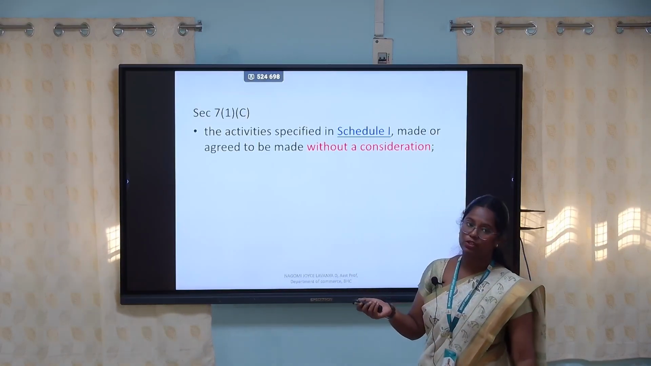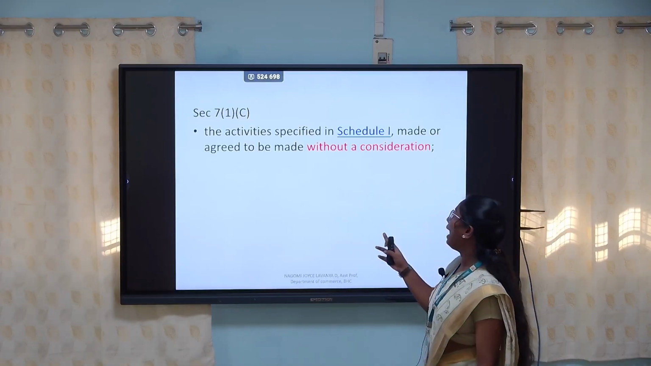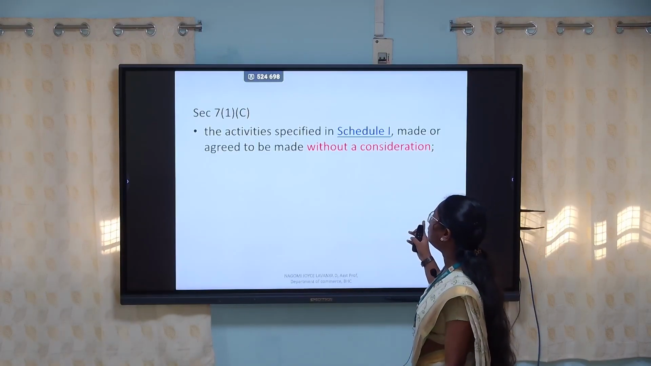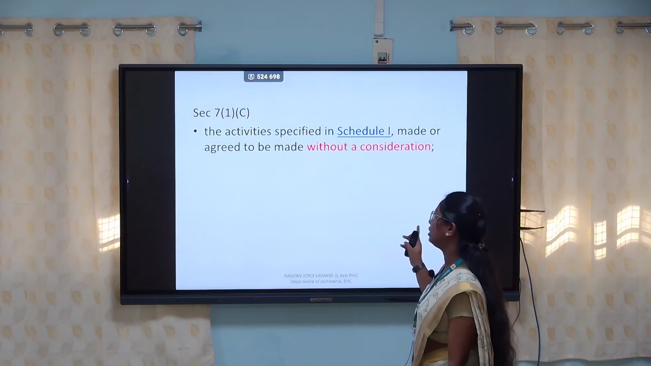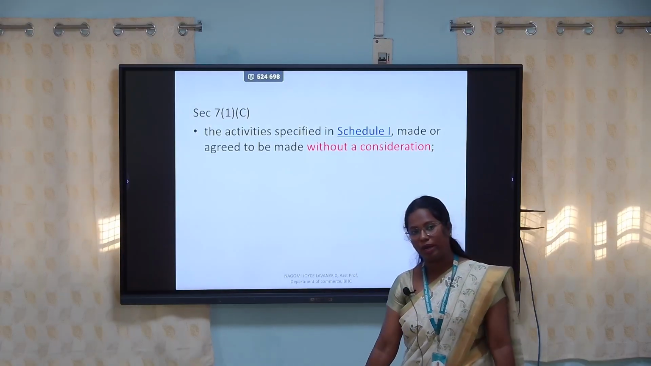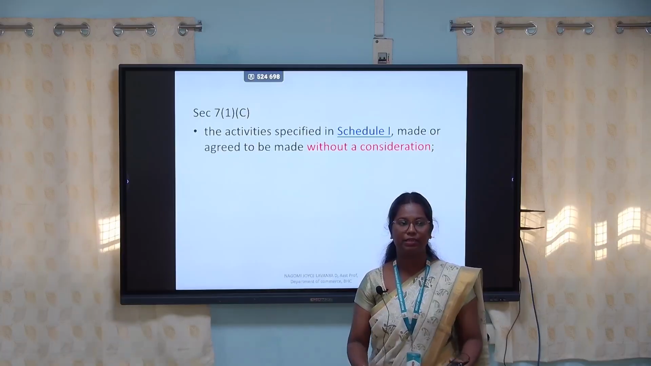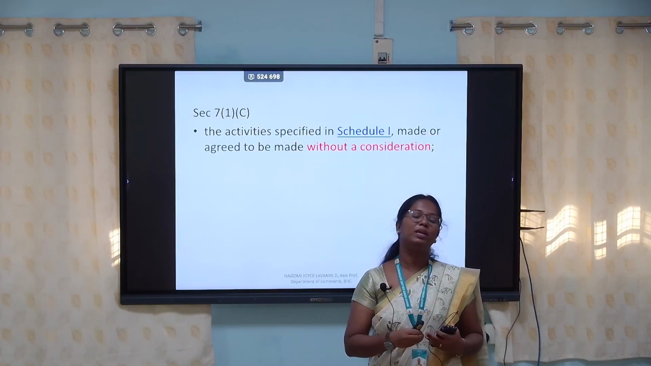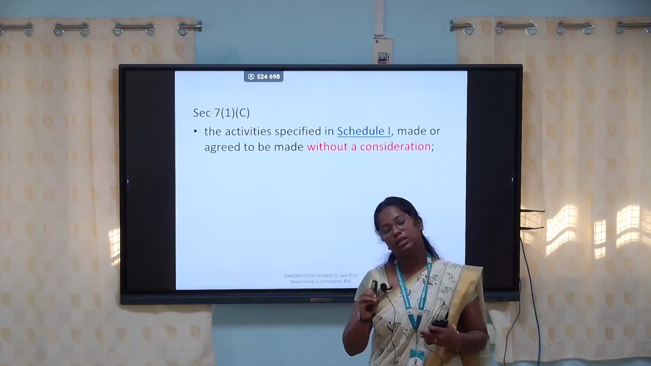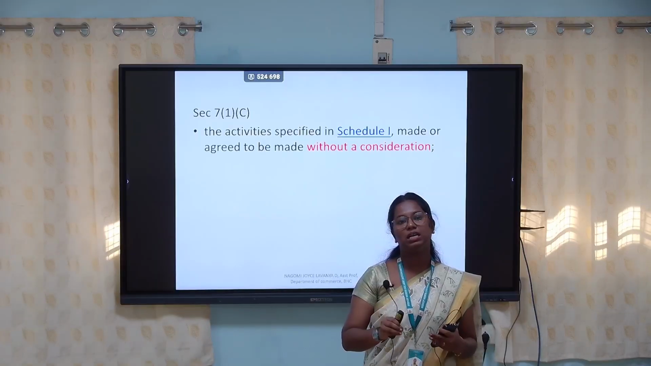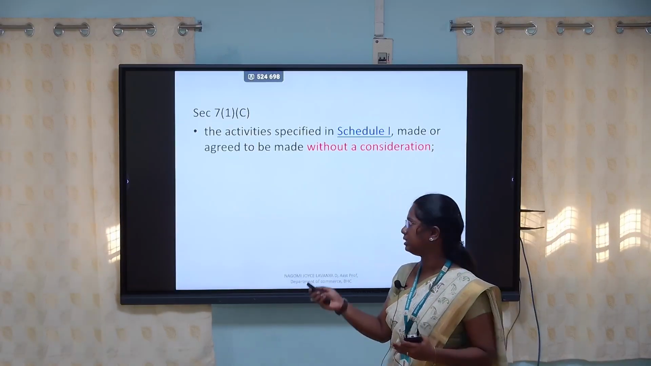Section 7, subsection 1C. The activity specified in Schedule 1, made or agreed to be made without consideration. In Schedule 1, we will see later what is there, but the things mentioned in there, even without consideration, will be considered a supply according to GST.